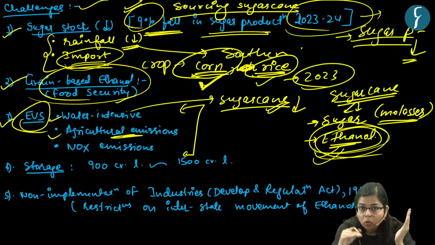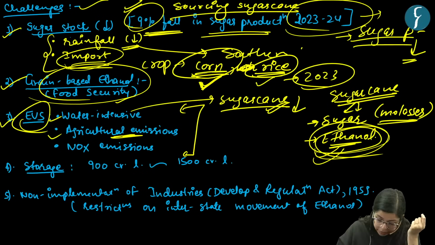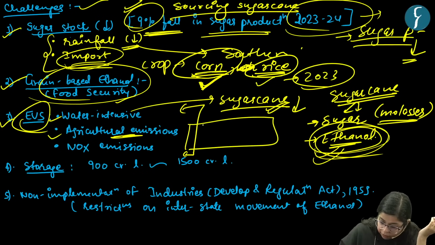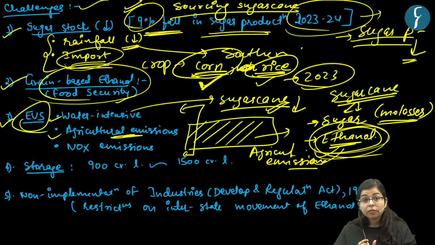In order to lower greenhouse gas emissions from vehicular exhaust, from the use of fossil fuels, right? But if we use food-based ethanol, it will lead to agricultural emissions, owing to increased production of sugarcane or other crops.